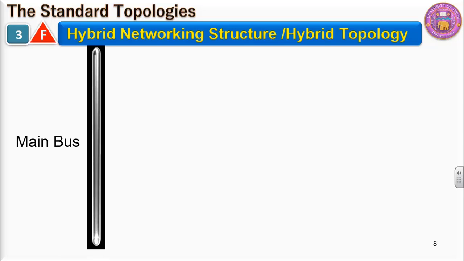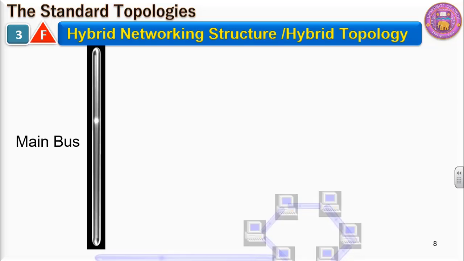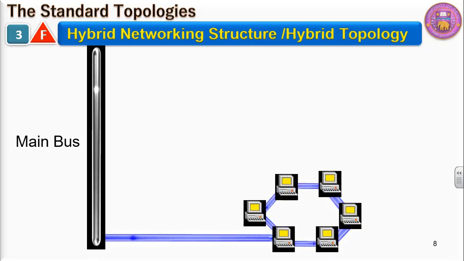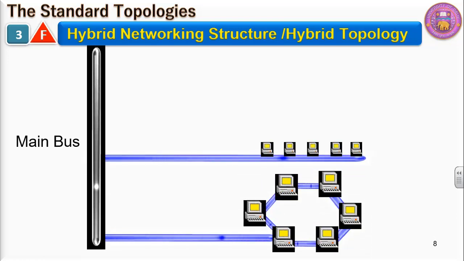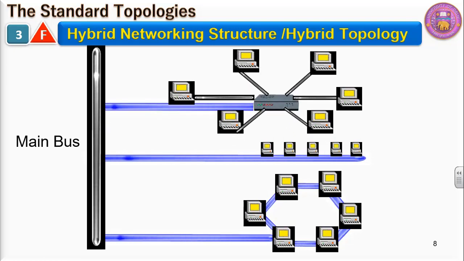Look at this particular example. This is the main bus. Bus here means wire. This is the main wire. With the main wire, we have a ring structure attached to it. With the main bus, again, there is bus structure attached to it. Then we have a star topology attached to it. So with one particular cable, 3 networks are attached: star, bus and ring structure. When we put together 2 or more topologies together, it becomes a case of hybrid topology.